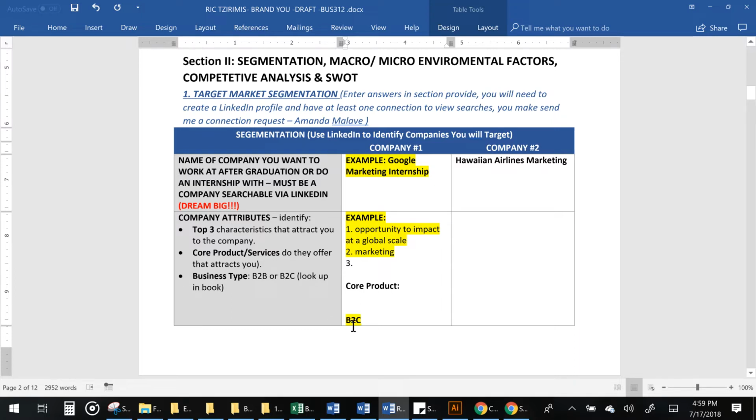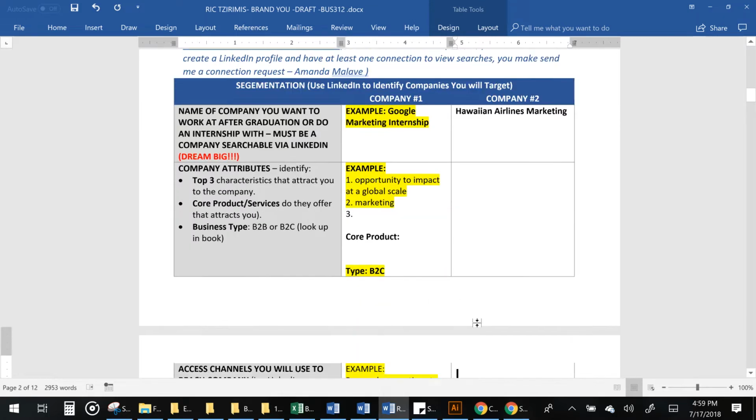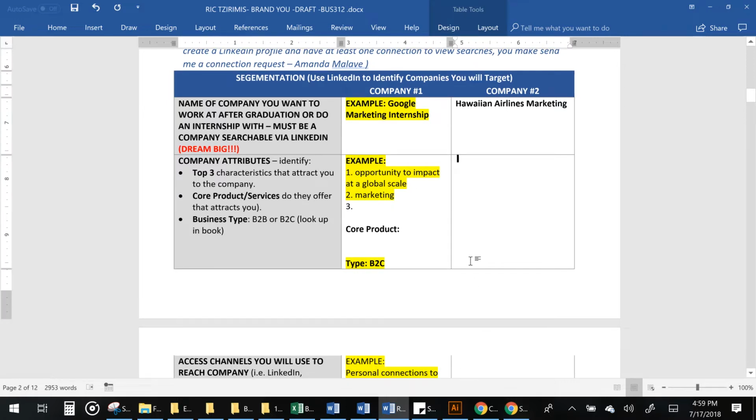Then the next thing you would do is enter in the type of company that these 2 companies are. So, for example, for Google, B2B or B2C. B2B is business to business, and B2C is business to consumer. If you need to look up what those mean, they're in the book. Then you would write down what kind of business they are.